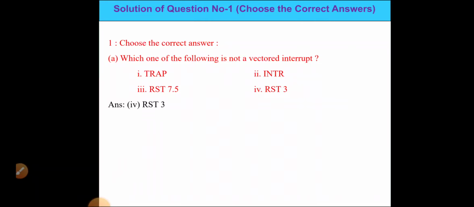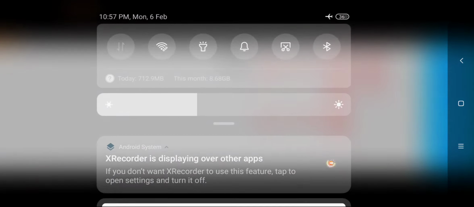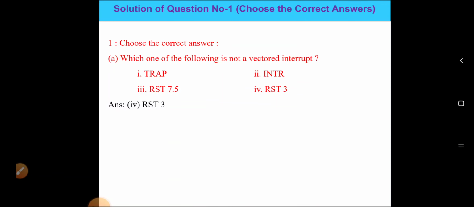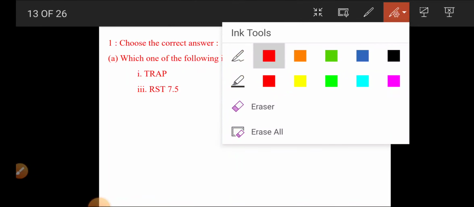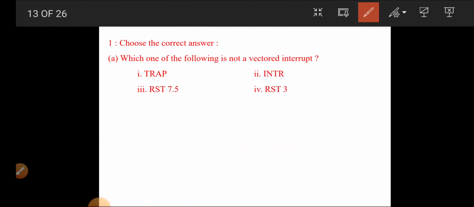So here, this one is not a vector interrupt. Out of these, all are interrupts except RST 3.